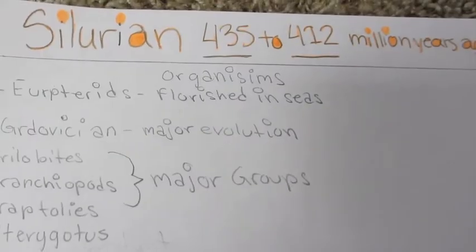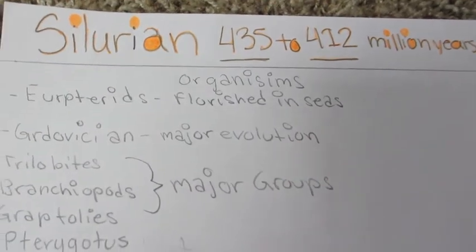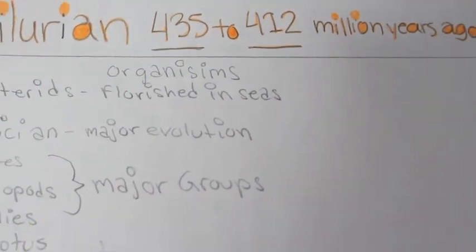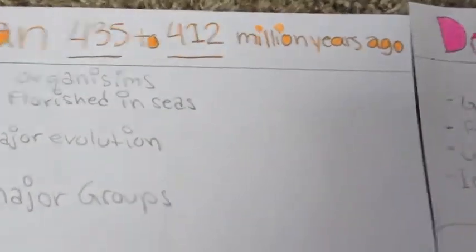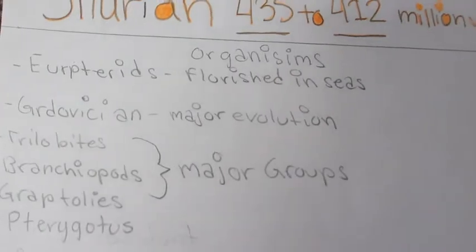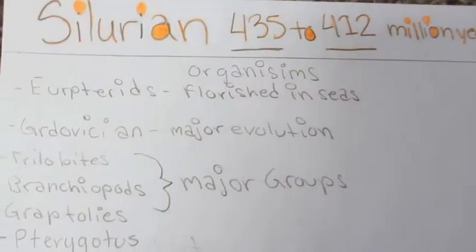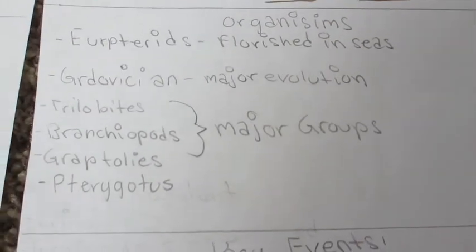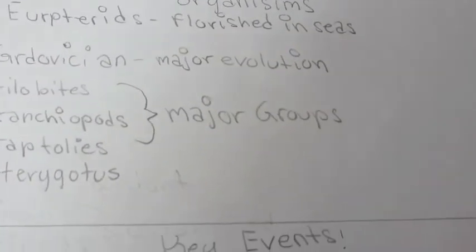The third period in the Paleozoic time era was the Silurian period. This ranged from 435 to 412 millions of years ago. The organisms in this time period were Eurypterids, which flourished in the seas, and Gridovician, which had major evolution.